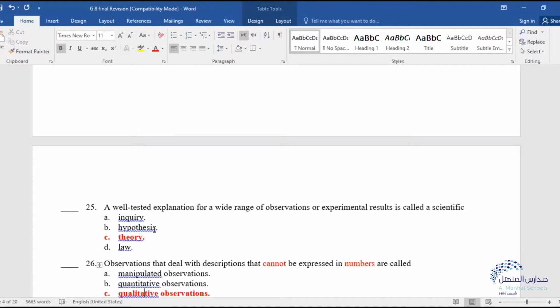Number 25: a well-tested explanation for a wide range of observations or experimental results is called a scientific... not inquiry.